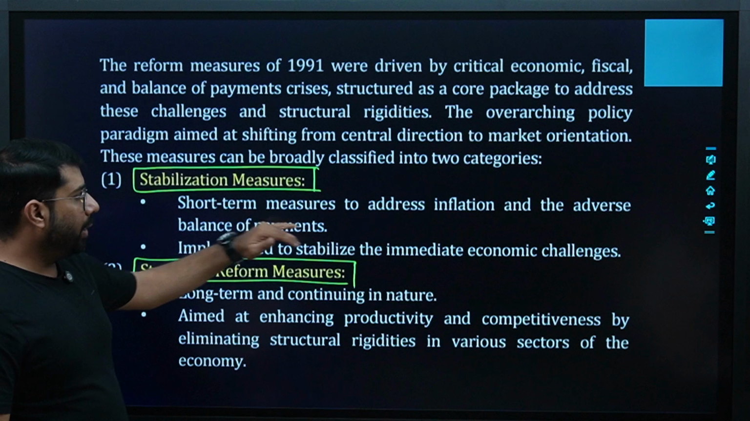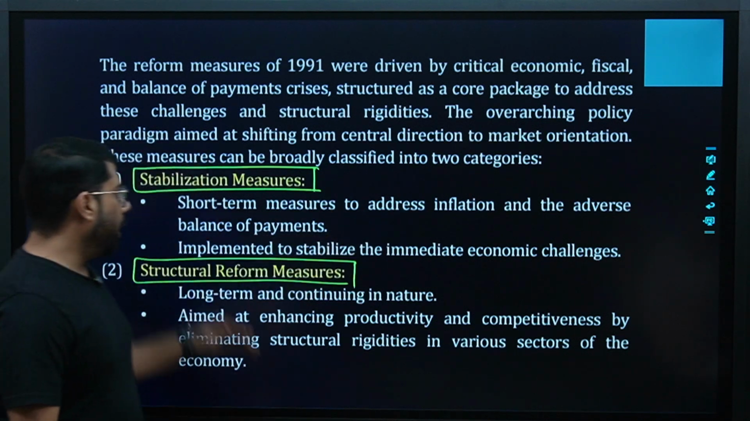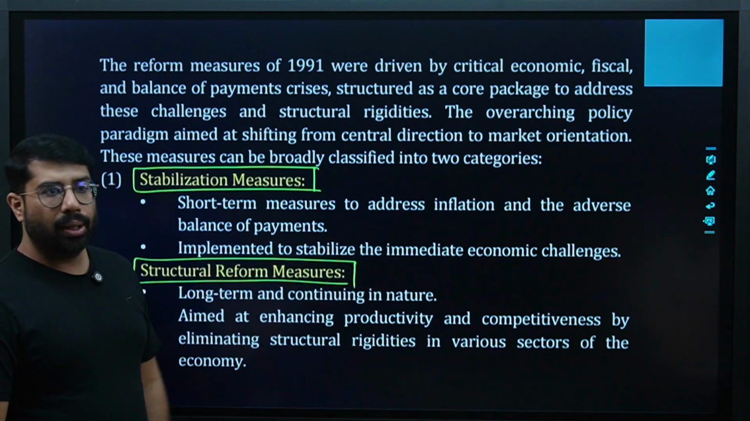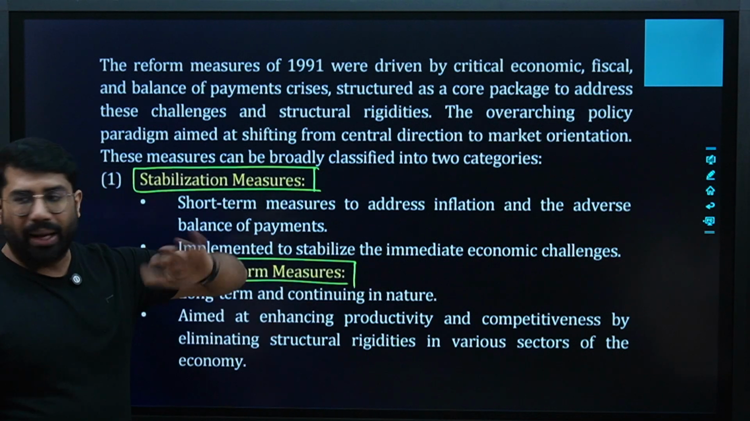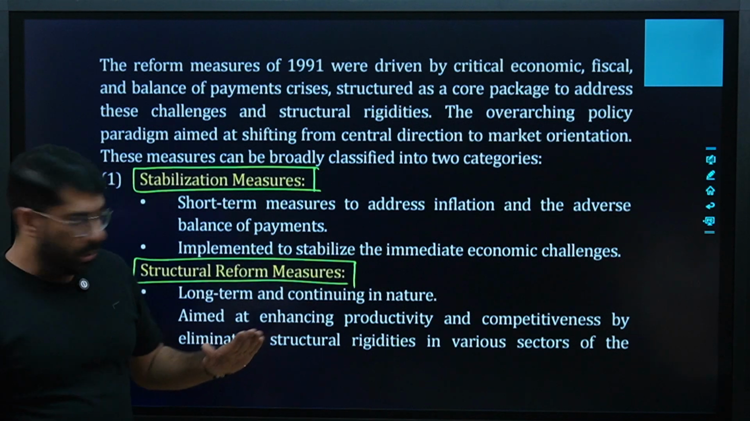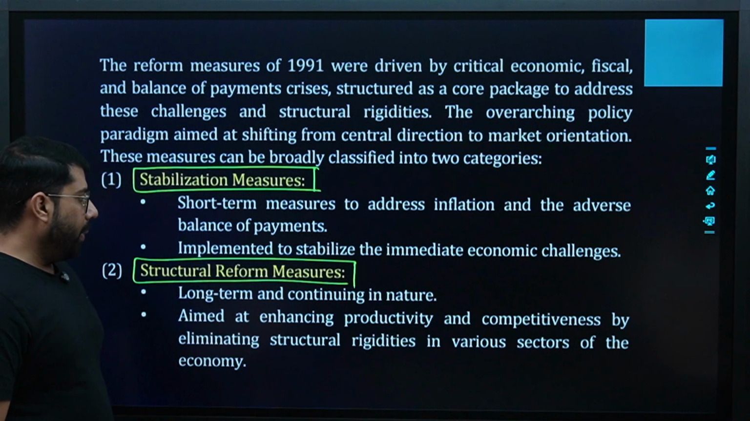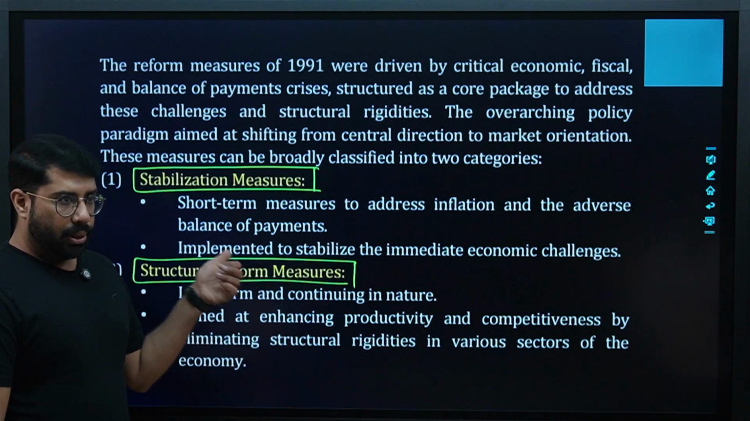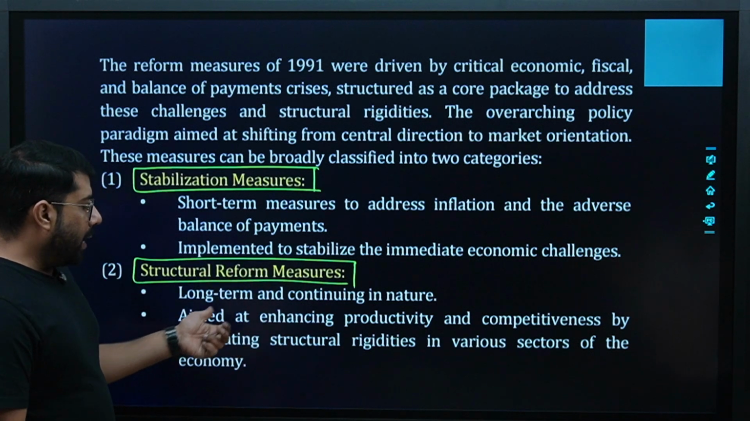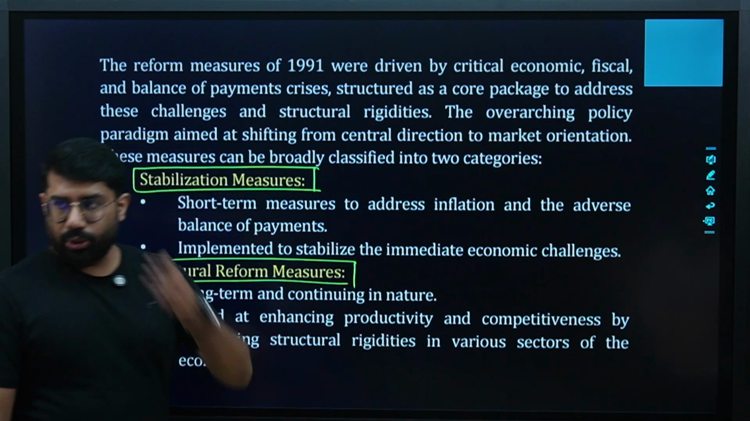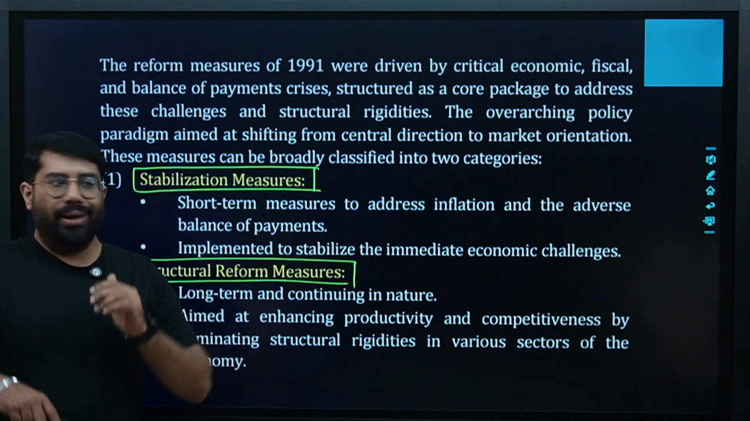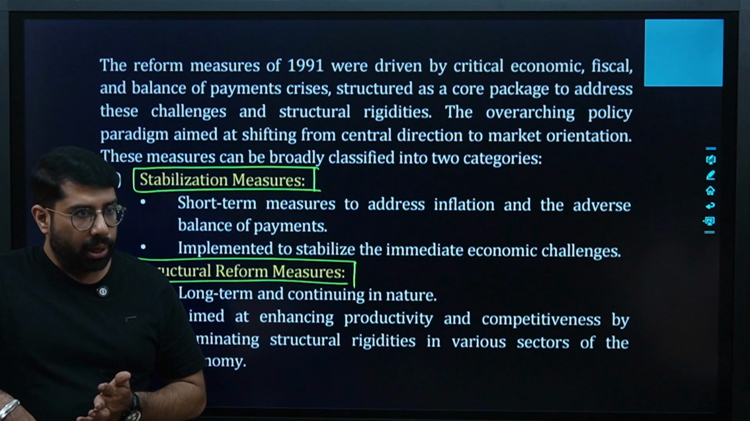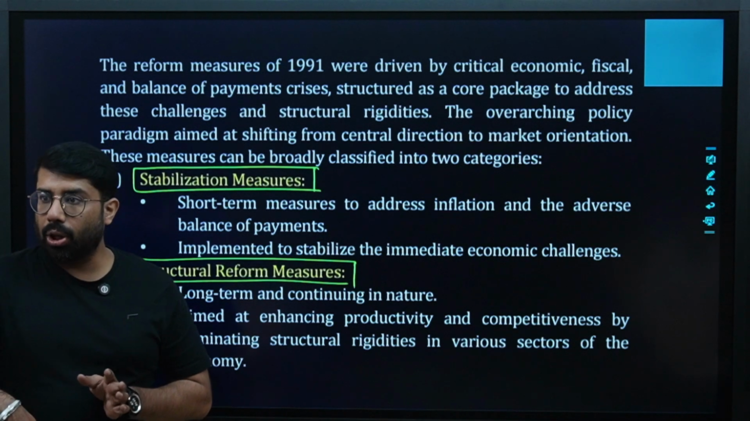So these are the short term measures to address inflation and the adverse BOP, implemented to stabilize the immediate economic challenges and the market equilibrium. Are we clear? Then we had structural reform measures where long term and continuing problems were dealt with, aimed at enhancing productivity and competitiveness. For the long term, we aimed at increasing the production capacity and competitiveness in the international market. Got my point? Yes or no?